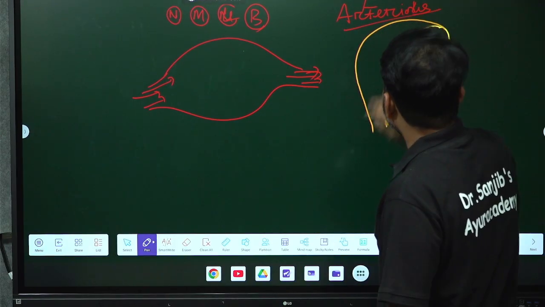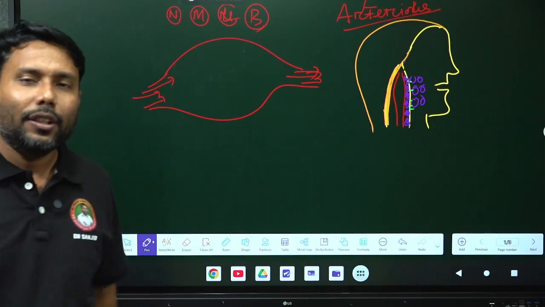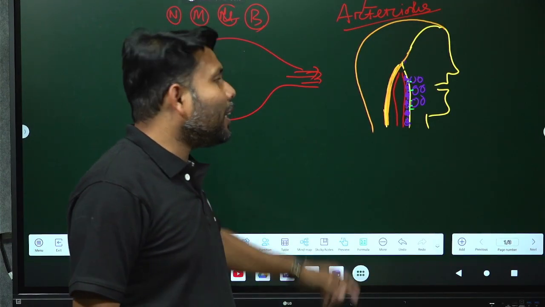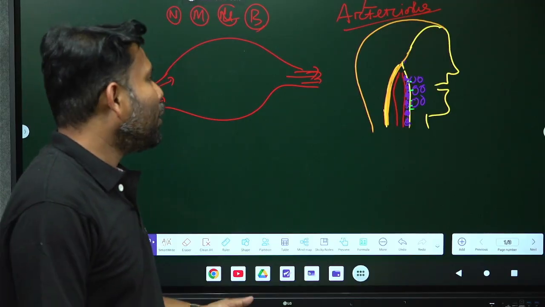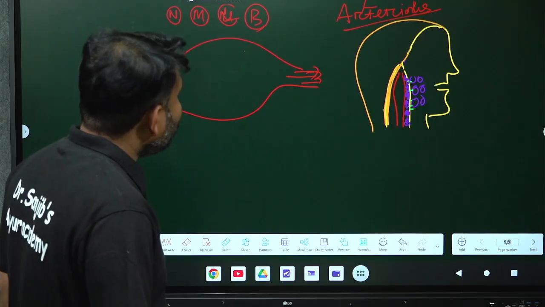Particularly the arterioles, okay. So in the vasodilatation, what will happen? There will be flow of the WBCs to the circulation. Then in the WBC, neutrophil will be coming, monocyte will be coming, lymphocyte will be coming, all the things will be coming. I am repeatedly saying it because it is very important. Okay, then what will happen?